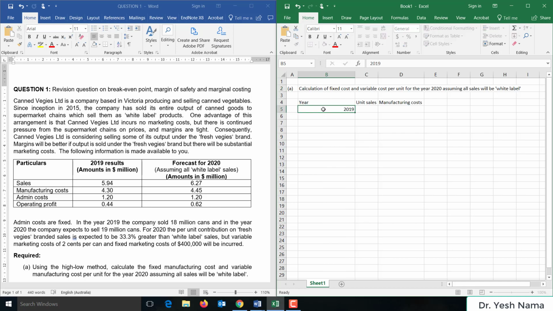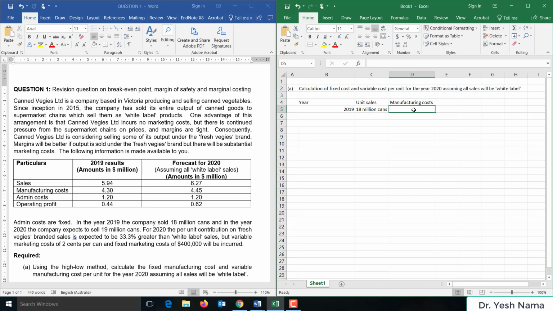So for the year 2019, the unit sales was 18 million cans, and the manufacturing costs was 4.3 million. For the year 2020, the unit sales are estimated to be 19 million cans, and the manufacturing costs is estimated to be 4.45 million.